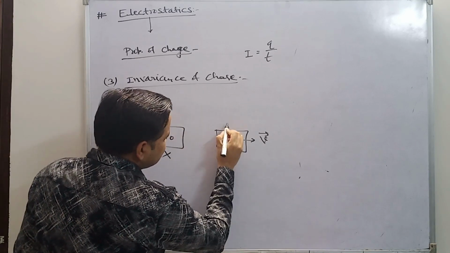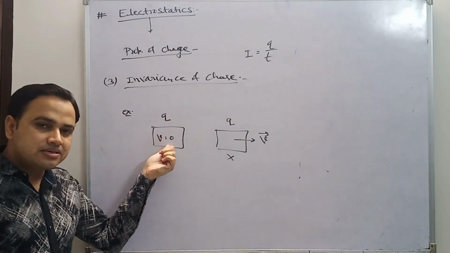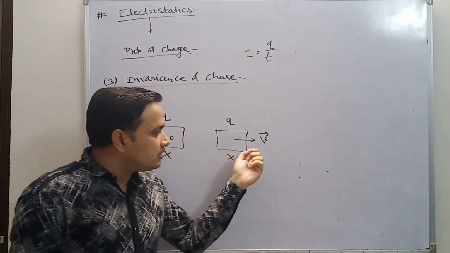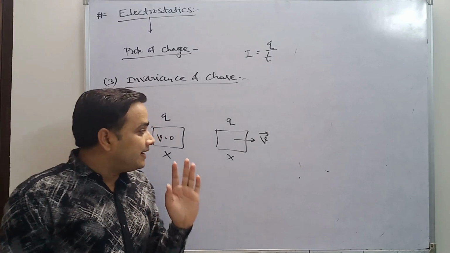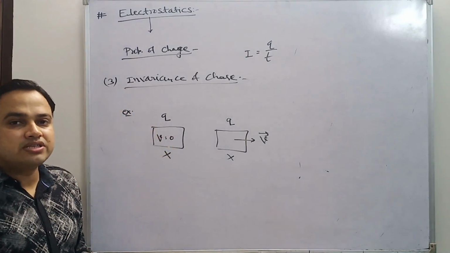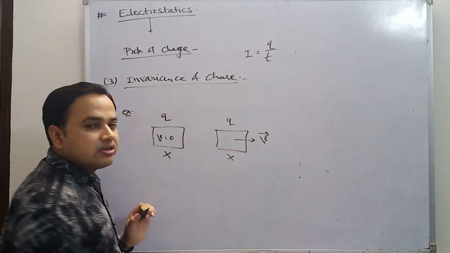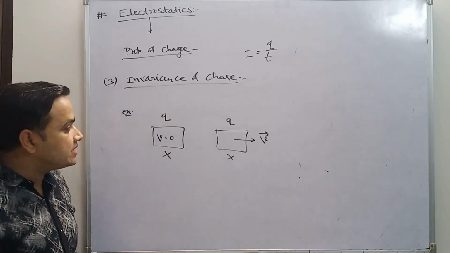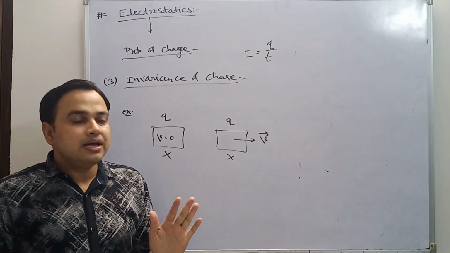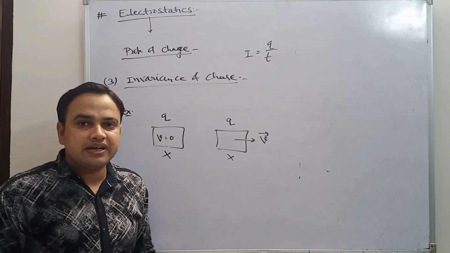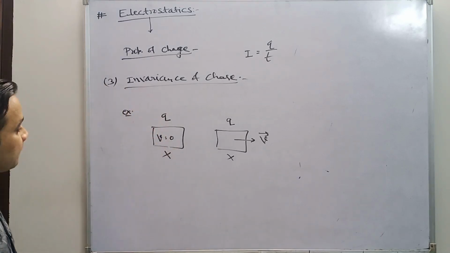So the charge remains constant. It means when the body is at rest or moving with any velocity, its charge remains constant. It is independent of velocity. In short, you can say charge is independent of velocity, or in other words, charge is independent of frame of reference. It never depends on frame of reference. That is known as invariance of charge.